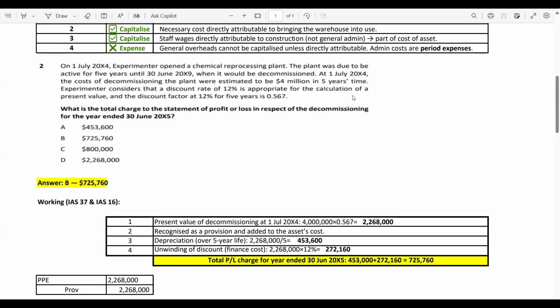Let's say last year you had a revaluation gain of 50. This year you have a revaluation loss of 30. So it means your revaluation gain is higher than the revaluation loss. So your revaluation loss of 30 will be offset by last year's revaluation gain of 50. So now the remaining net revaluation gain is 20, which will be reported in OCI.